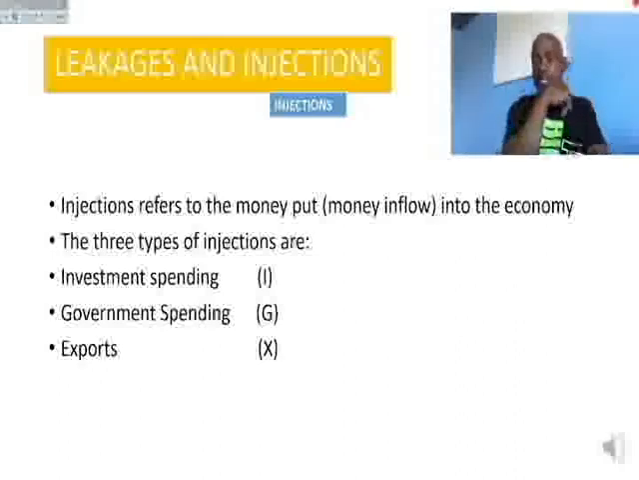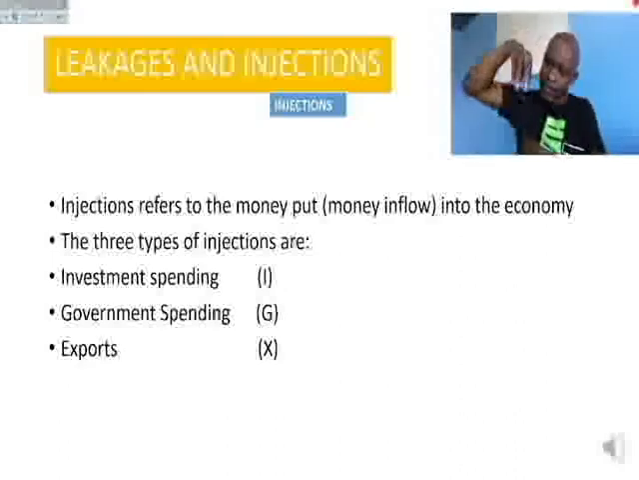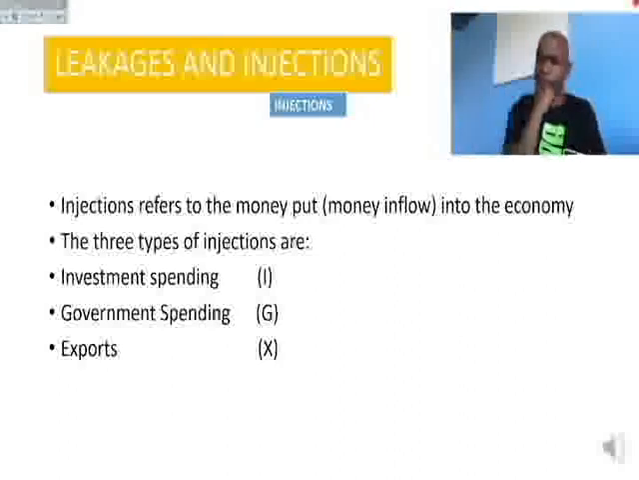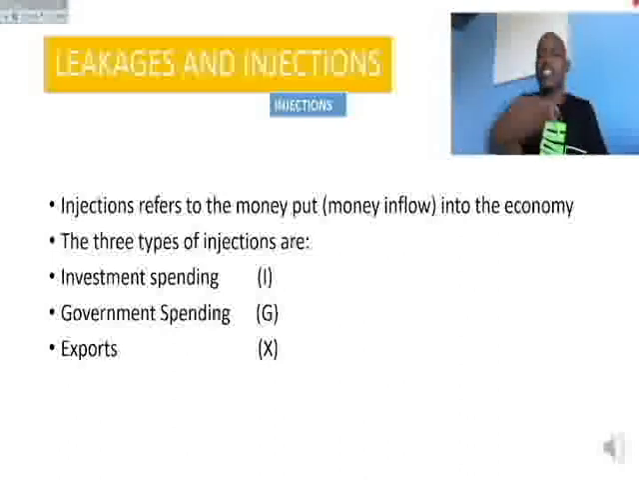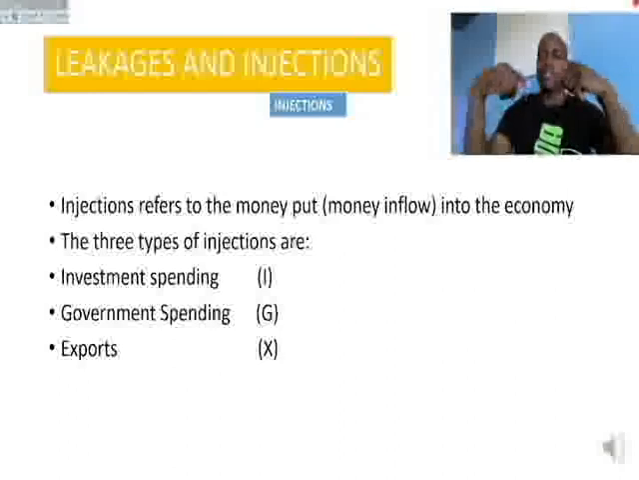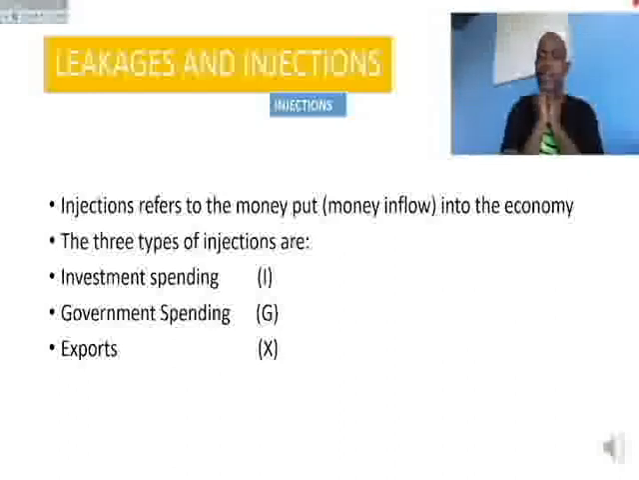Then exports. Exports are opposite of imports. Remember, we said import is a leakage because money is taken from South Africa and it goes to China. Now, when we are talking about exports, money comes into South Africa. It comes into our country. Why? Because we are now selling goods to other countries. When we sell goods to other countries, their money comes into our economy. Now, this is an injection.